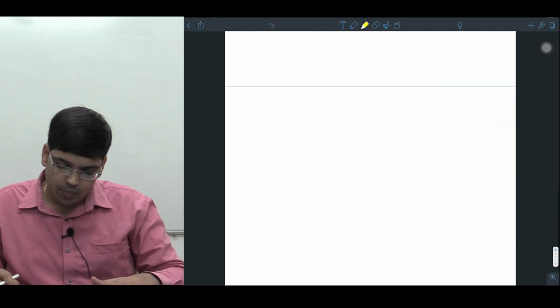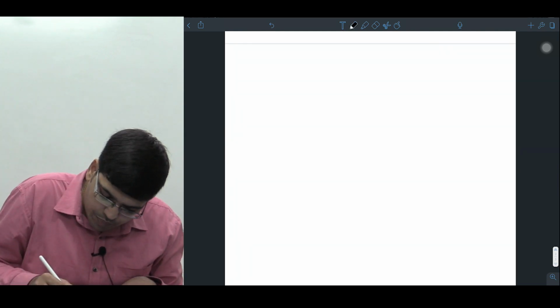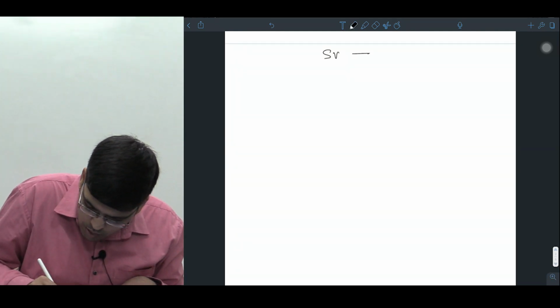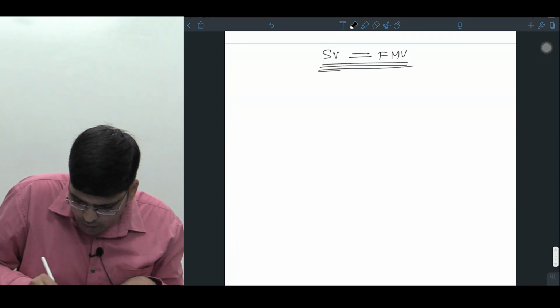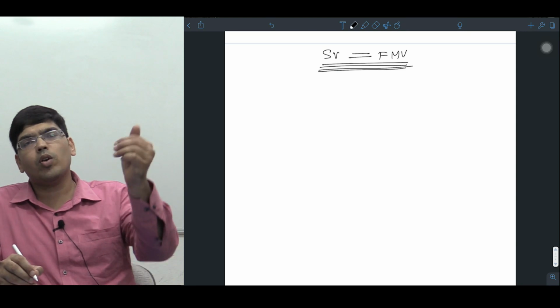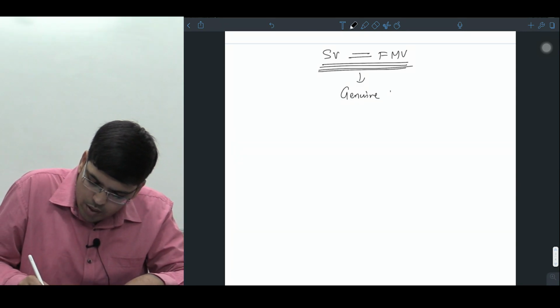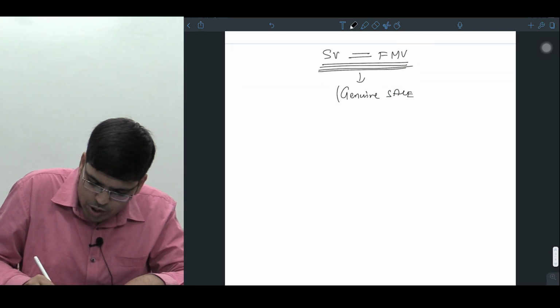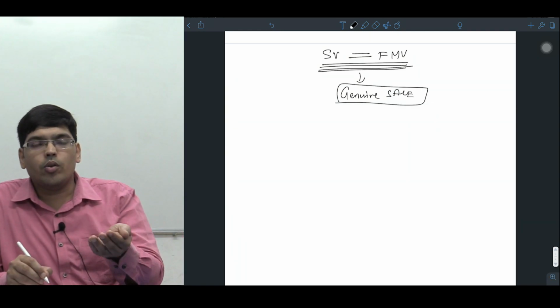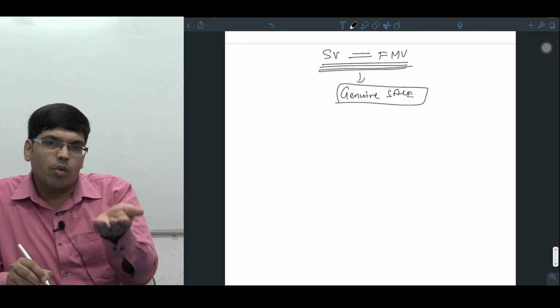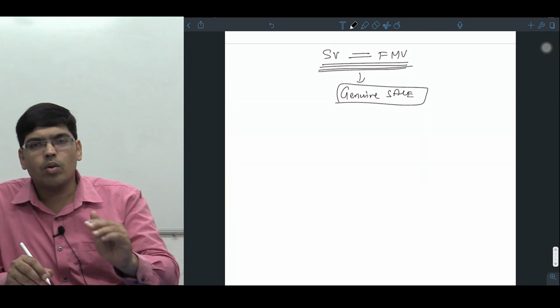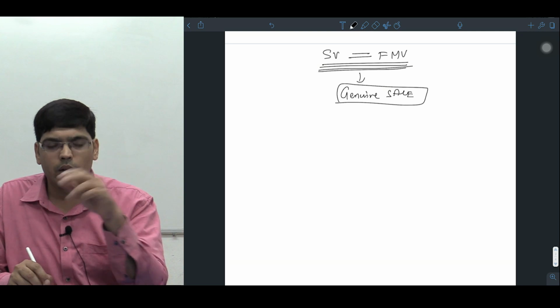Am I clear, sir? So I'm starting with case number 1. Sale value is equal to fair market value. See, when the sale value is equal to fair market value, it's a genuine sale. Do you agree? You have neither sold at a very high price nor at a very low price. Whatever the market value is, you have sold at that price. Now what will happen?